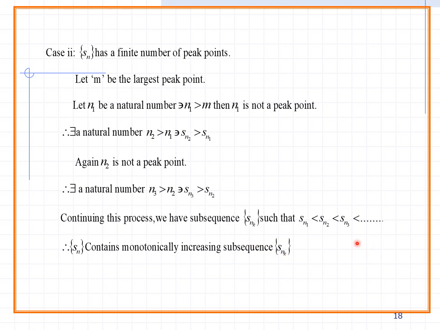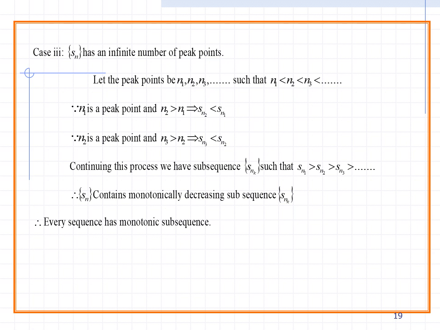Sn is the sequence, Snk is the subsequence. Beyond the last peak point, no point is a peak point, so the subsequence is increasing. What does peak point mean? The sequence value is greater than or equal to all subsequent values. That is called a peak point.